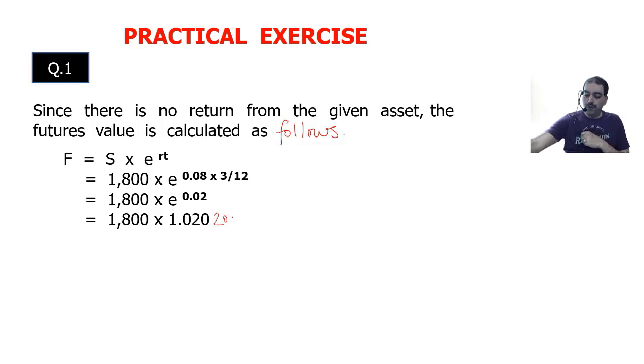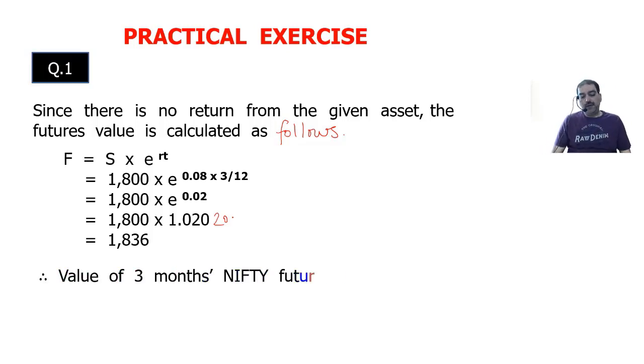Into 1800 you multiply. So you'll get approximately 1836. So that is the value of the 3 months futures contract, 1836.